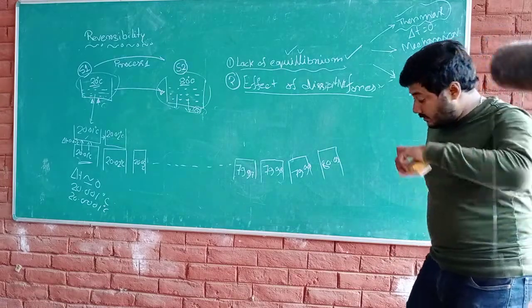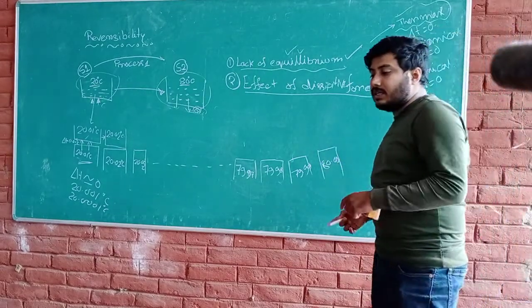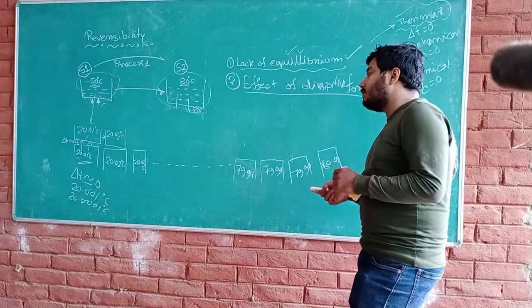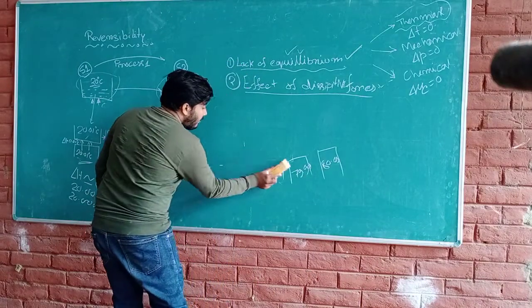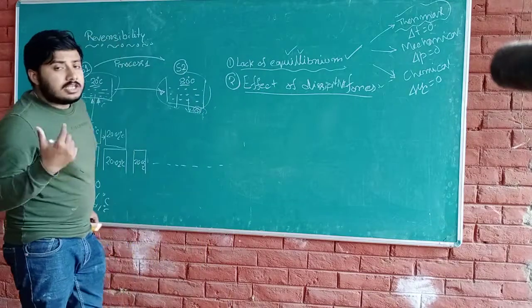That I explained about the quasi-static process. One condition of reversibility is that the process should be quasi-static. So this is the way to convert an irreversible process to a reversible process.